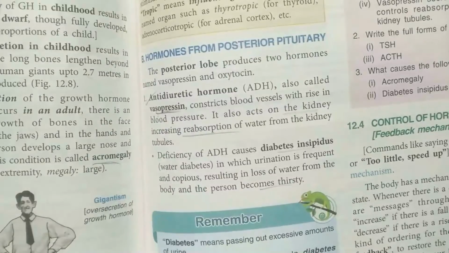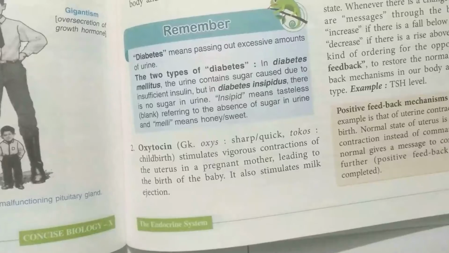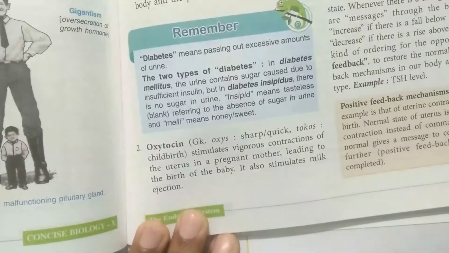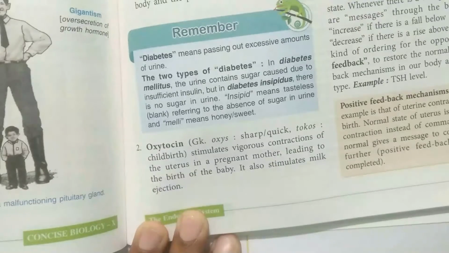Now the second hormone which is released from this part is oxytocin. Oxytocin is basically a hormone related to the birth of a child. So during parturition, the act of giving birth, it helps in contraction and relaxation of the uterus so that the fetus, the child, can come out from the uterus.